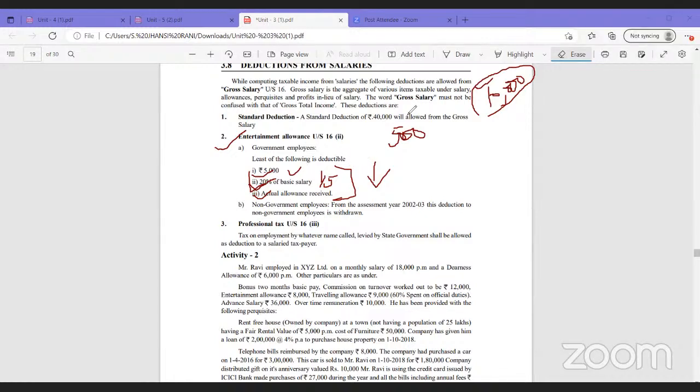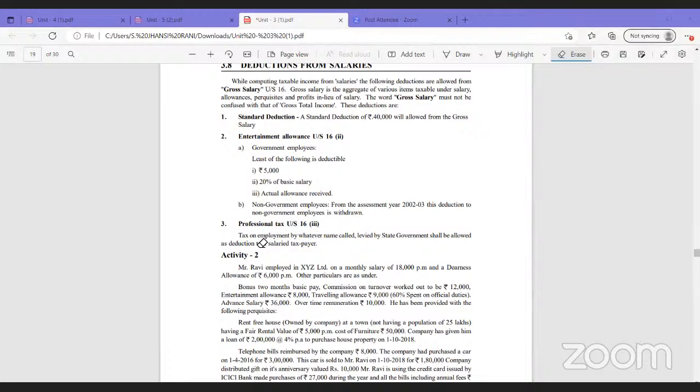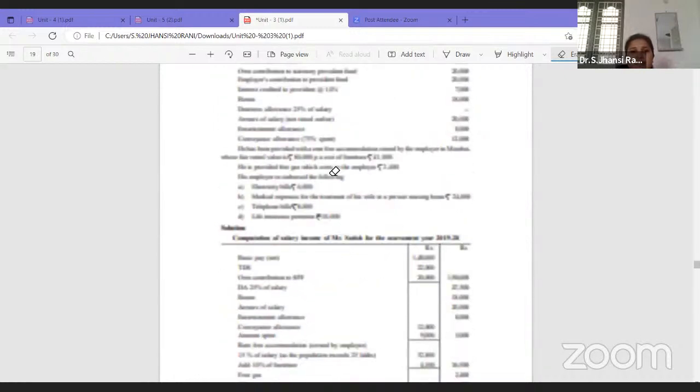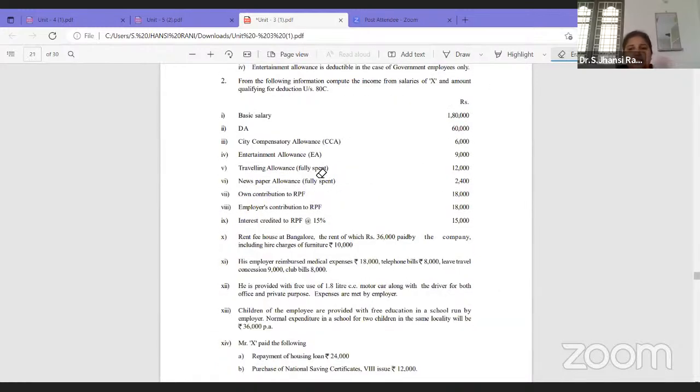So out of these three, whichever is least will be deducted under deductions, that is, subsection 2. Then comes the last deduction, professional tax. Whatever tax amount is paid by an employee every month will be deducted here. When you deduct all these three deductions, you get income from salary. Any doubts here on income from salary? If you have any doubts, you can just ask me.